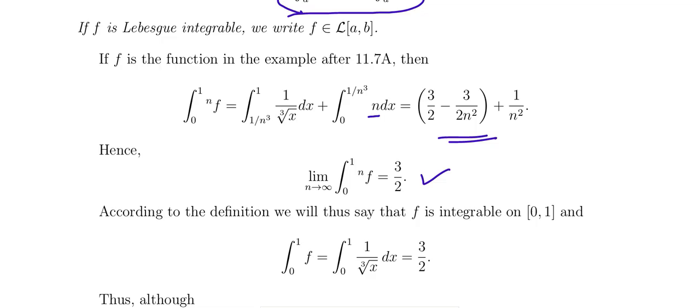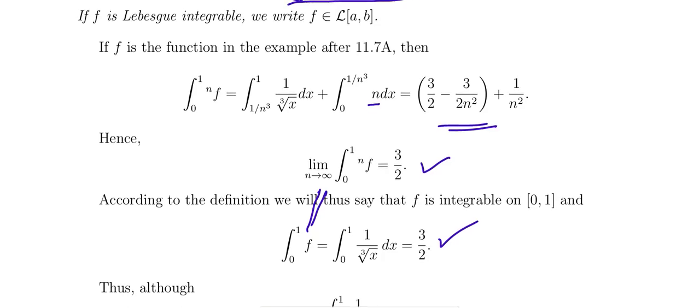So by the definition, integral 0 to 1 f is limit n tends to infinity integral 0 to 1 nf, that is equivalent to 3 by 2. Okay, so this is equivalent to this one, so therefore this is equal to 3 by 2.